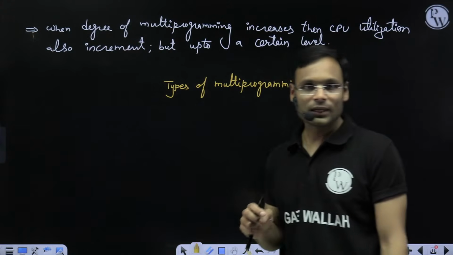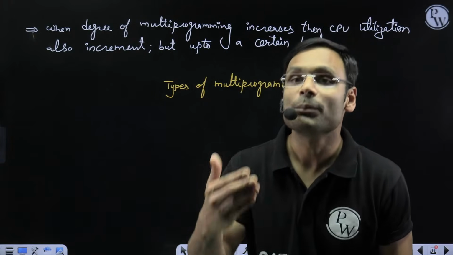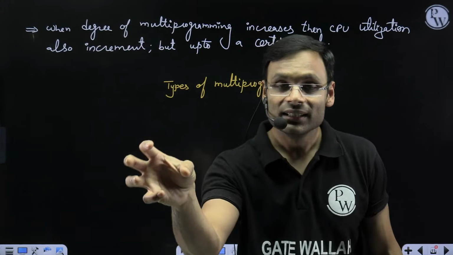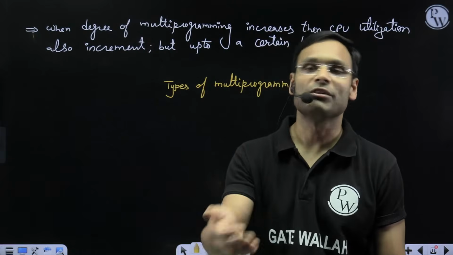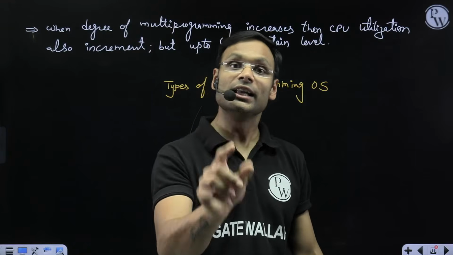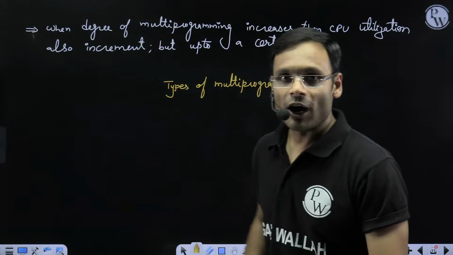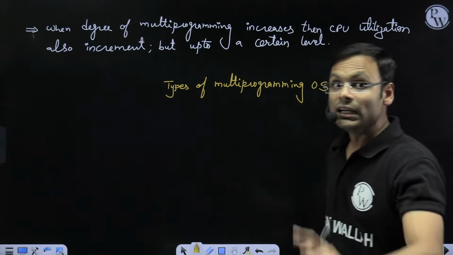Happens, right? So in types of multiprogramming, even if we have multiple people in the house, we cannot remove our dad from the television and watch our own program. If he is watching the news, he will watch the news as long as he wants. We cannot move him out, and we cannot change the channel.